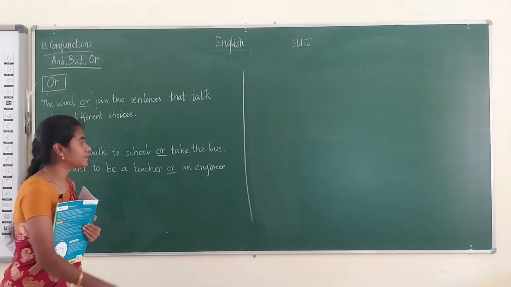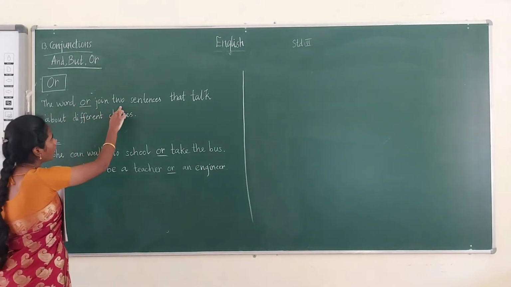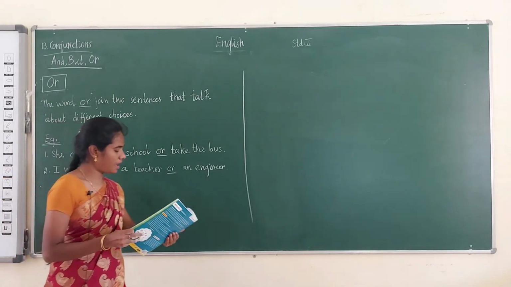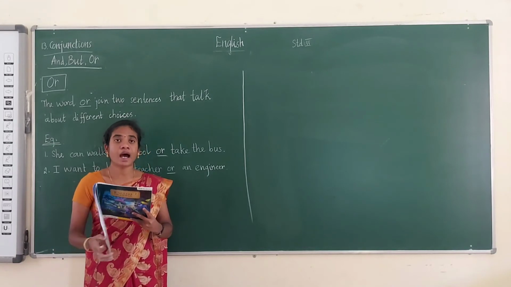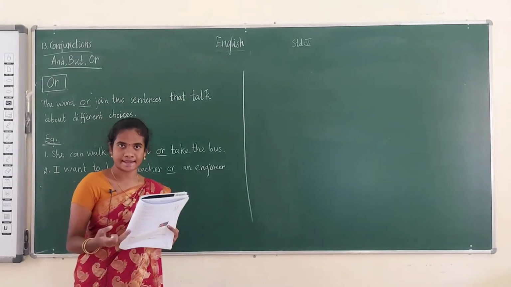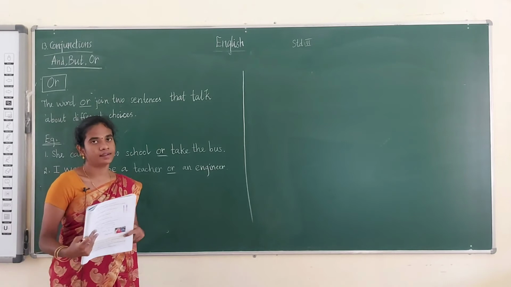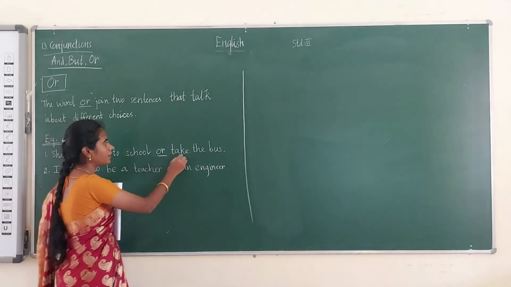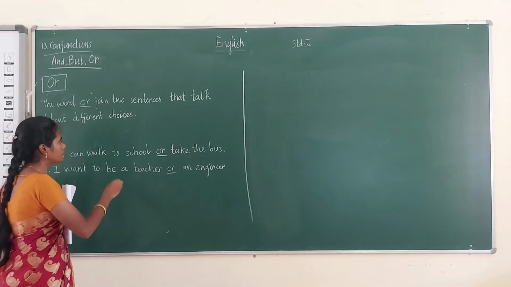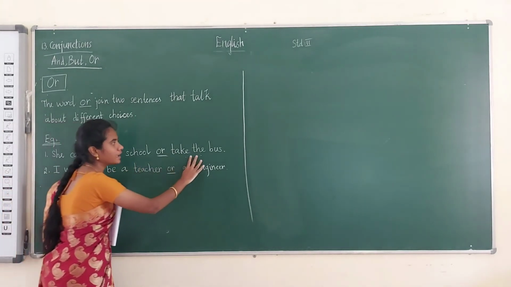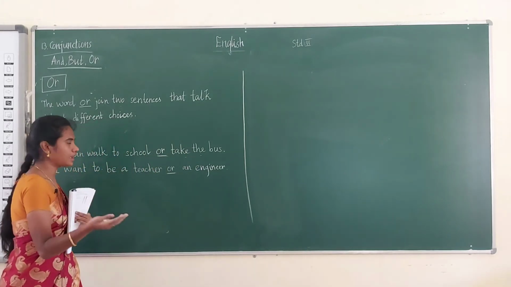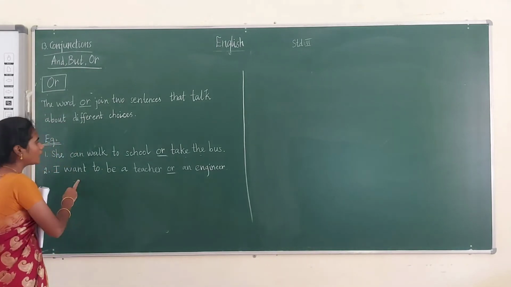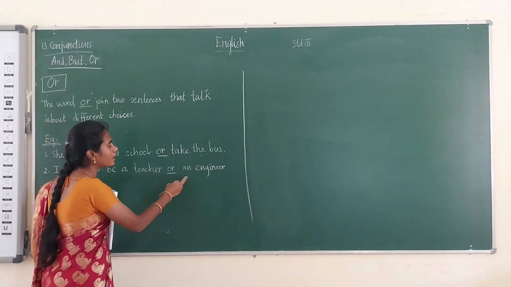The next conjunction is or. The word or joins two sentences that talk about different choices. They talk about choices: you want this or that. See the example: she can walk to school or take the bus. There are two choices, walk to school or take the bus. You can take anything. See the next one: I want to be a teacher or an engineer.